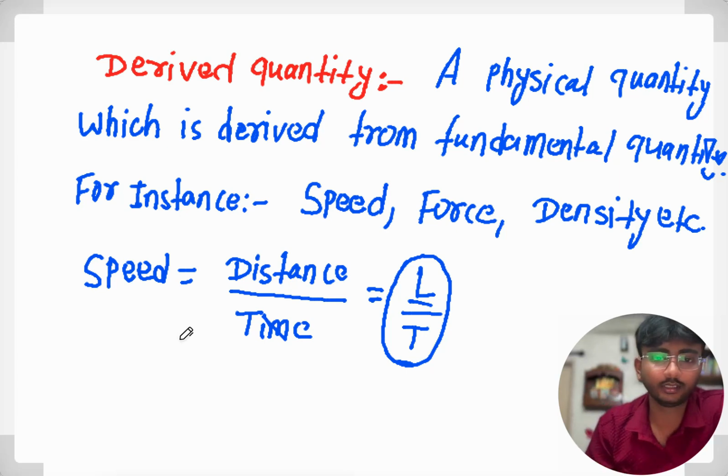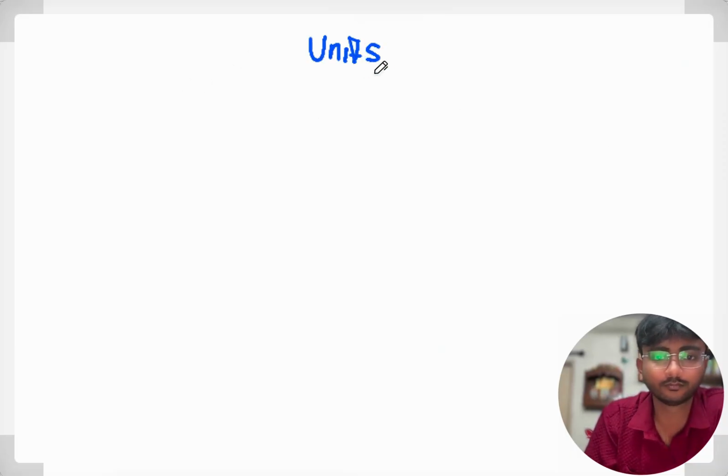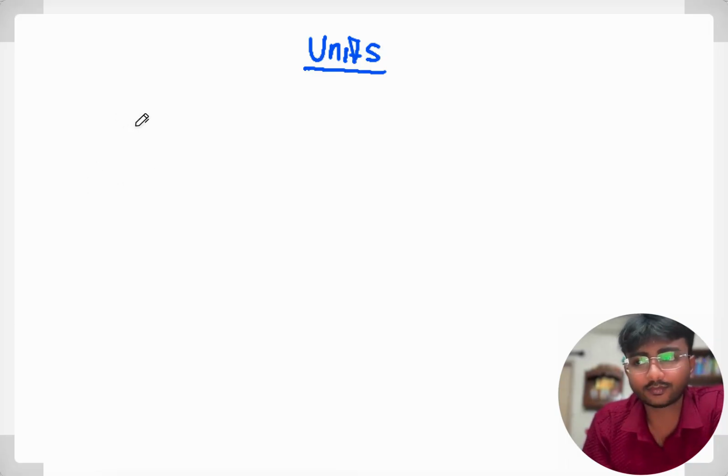Now let's understand about units. If someone tells me to write a speed of 5, how will we write it? 5 meter per second.